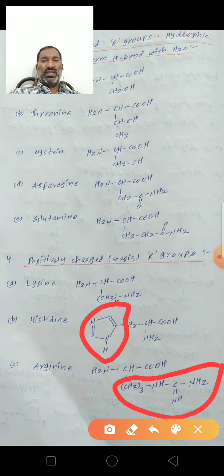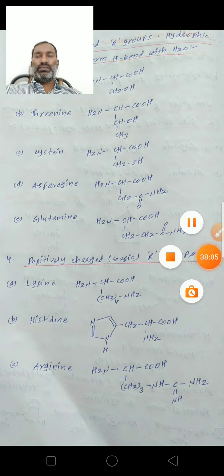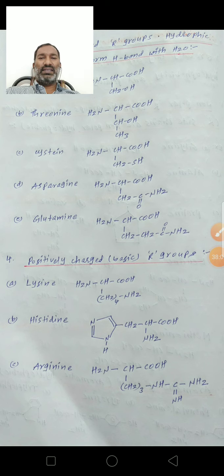So these three are the positively charged basic amino acids. So this is the classification of amino acids.